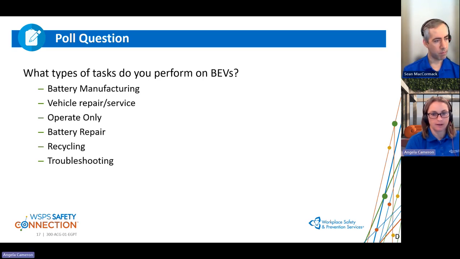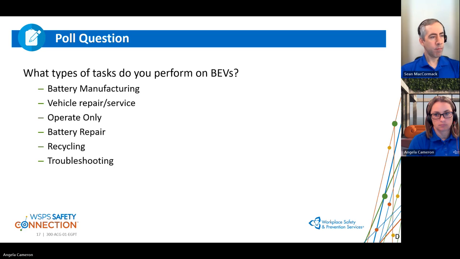In about 10 seconds, we're going to close the poll. I'm just looking at how many respondents we have. About 5 seconds, we'll close the poll. Okay, Emily will close the poll, please. As you can see the results there: battery manufacturing at 9, vehicle repair service at 25, operate only, battery repair at 4%, recycling at 9%, and troubleshooting at 8%. Perfect, and the poll is closed. Thank you everyone for participating.